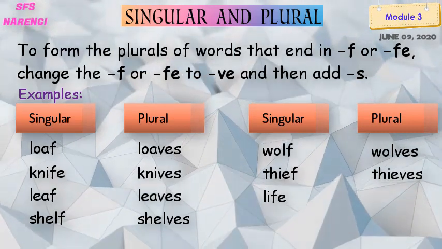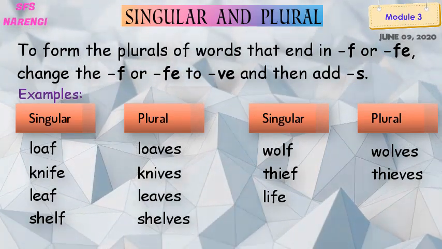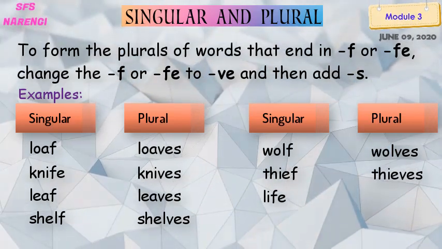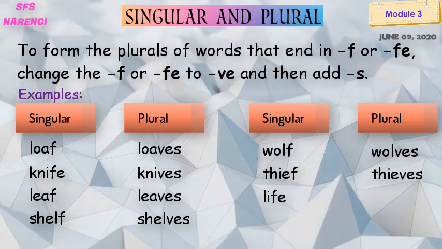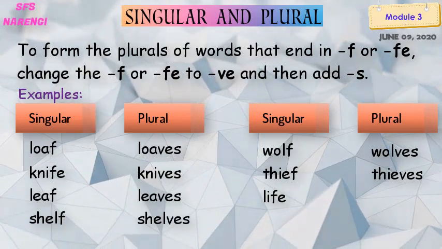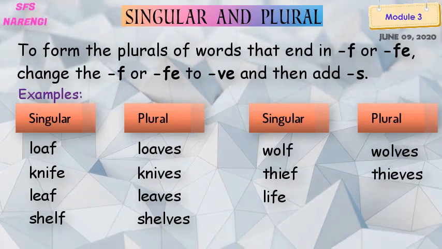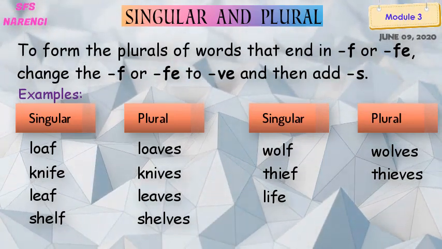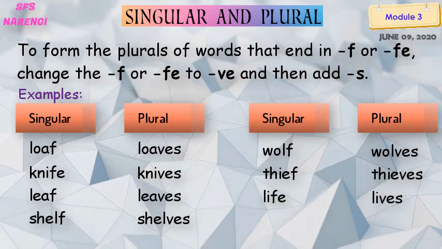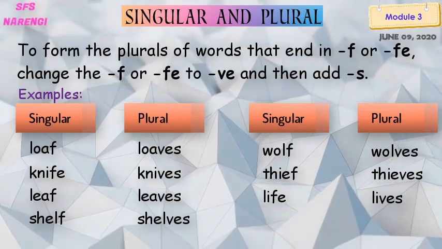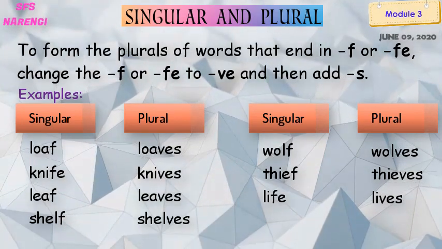L-I-F-E. So what are the last alphabets? F, E. Yes, so what do we have to do here? We have to remove the two alphabets, F, E, and first add V, E, then S. What will it be? Lives. L-I-V-E-S. Got it? Come to the sixth example.